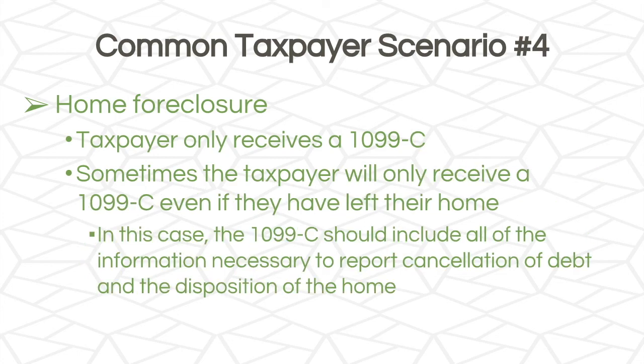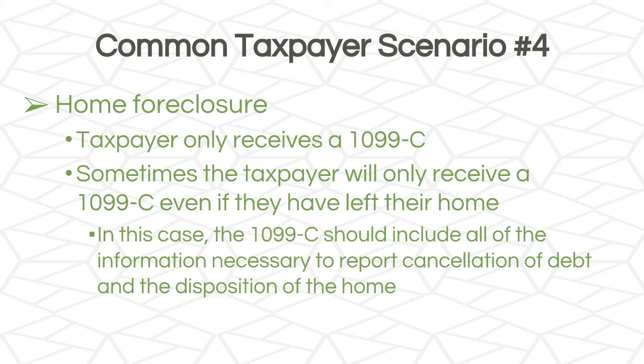In scenario number 4, the taxpayer only receives a 1099-C, but they do have a home foreclosure, so there is a disposition of the home. Sometimes the taxpayer will only receive a 1099-C even if they've left their home. And in this case, the 1099-C should include all of the information necessary to report cancellation of debt and the disposition of the home.